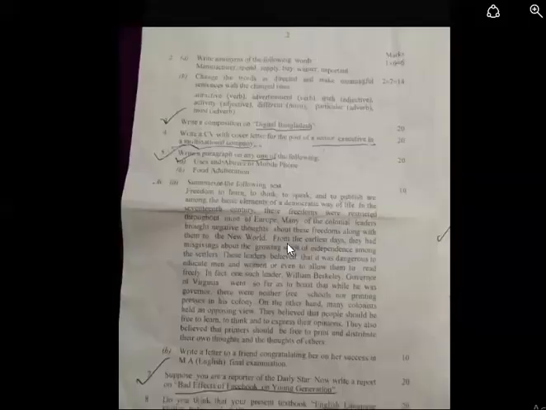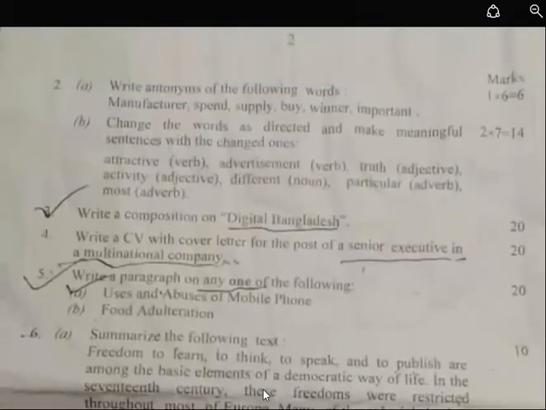Okay, after that, let me discuss question number 2. In question number 2, there may be 2 parts, A and B. You'll have to answer both parts. The first one will be: write antonyms of the following words. You should understand what an antonym is. As far as I know, you know it because you practiced it at your HSC level. An antonym is a word that gives the opposite meaning of a particular word. There will be 6 words and you will be asked to write the antonym of those words. For every word you may get 1 mark, and 1 into 6 will be total 6 marks.